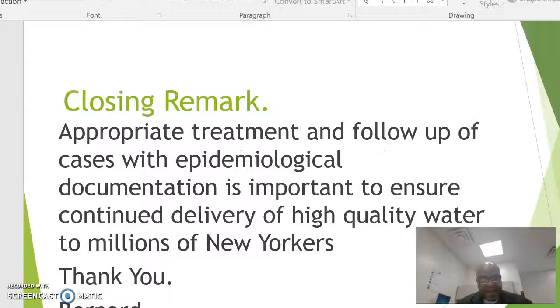Closing remark. Appropriate treatment and follow-up of cases with epidemiological documentation is important to ensure continued delivery of high-quality water to millions of New Yorkers.